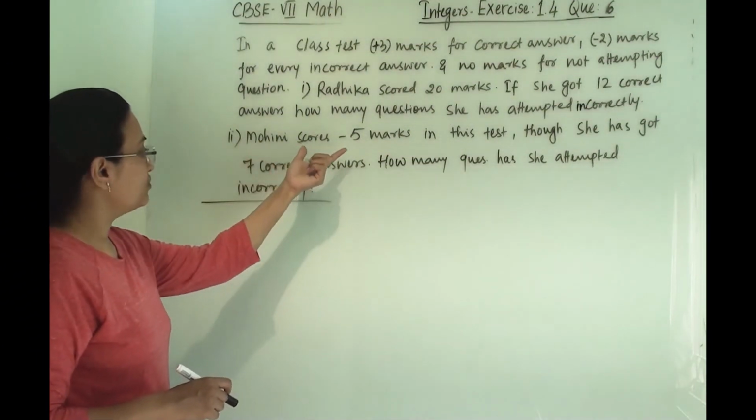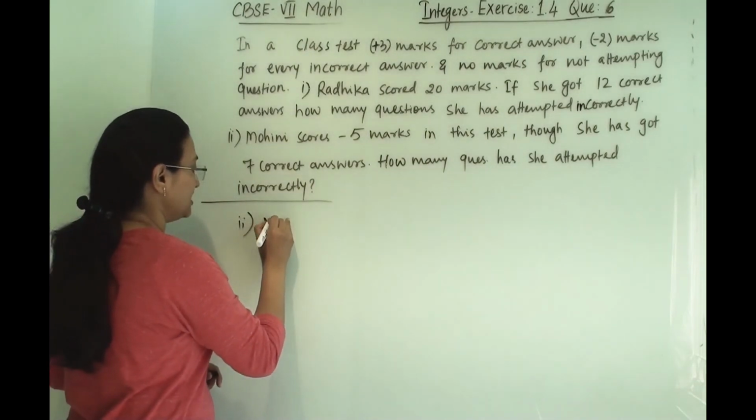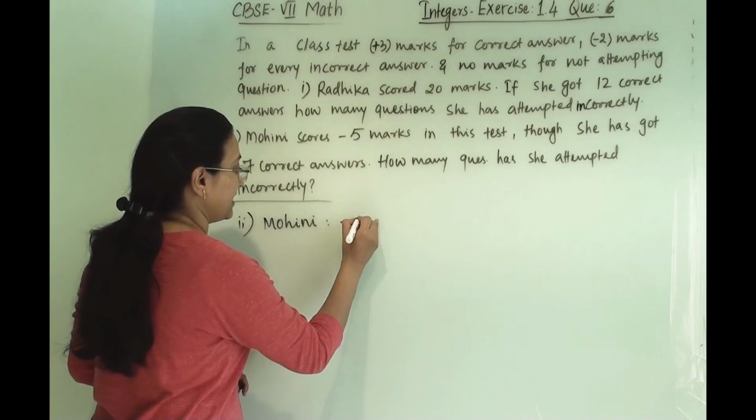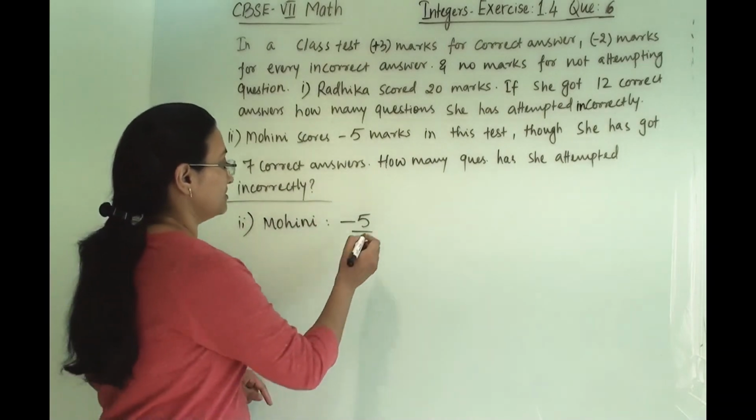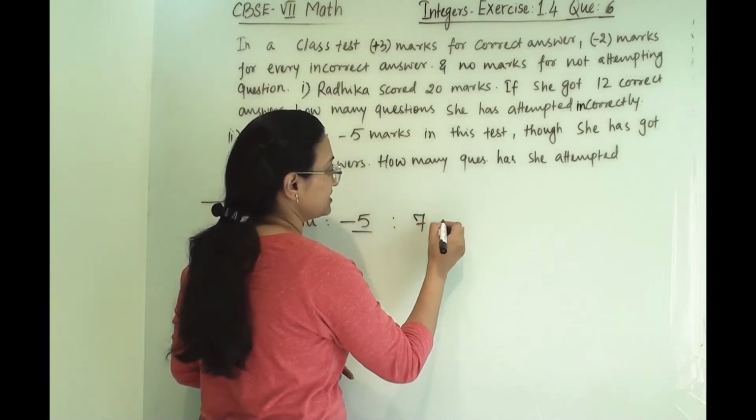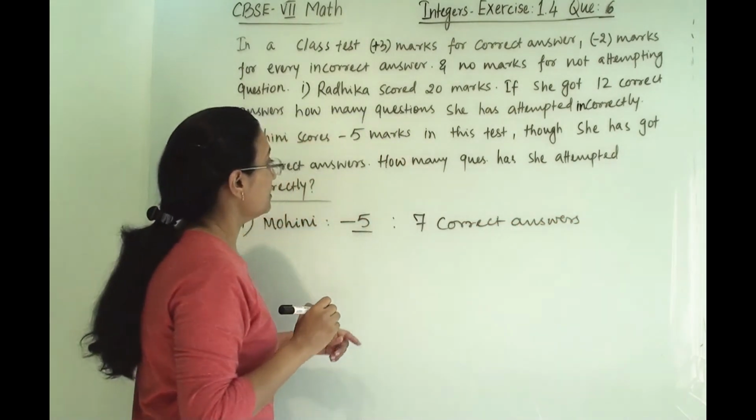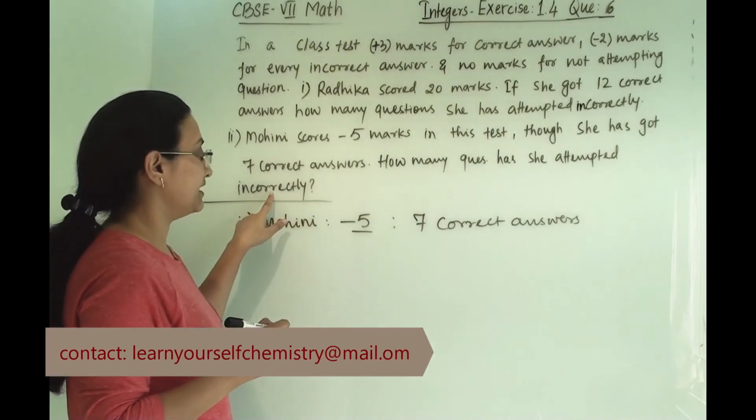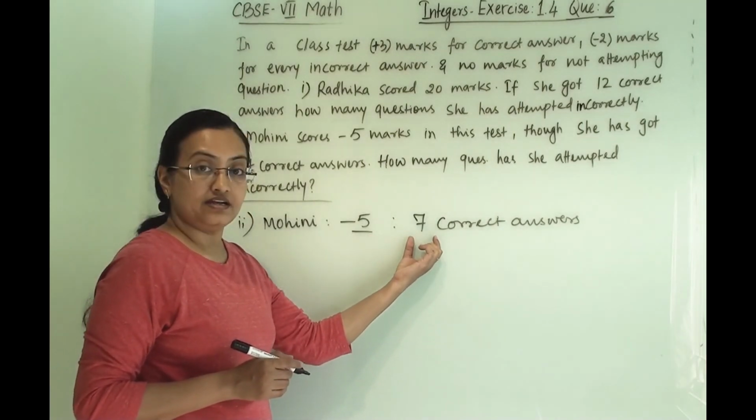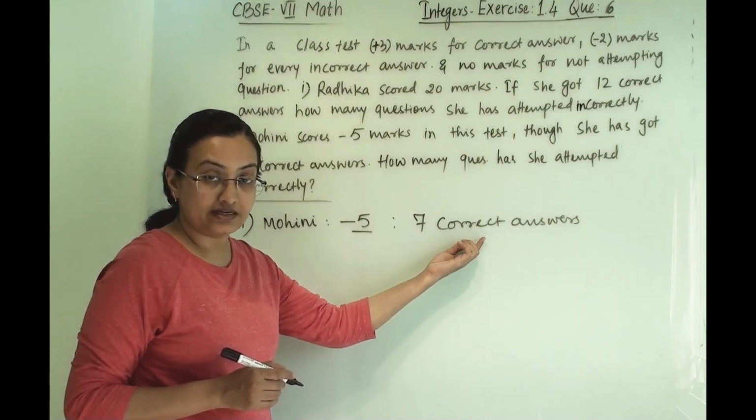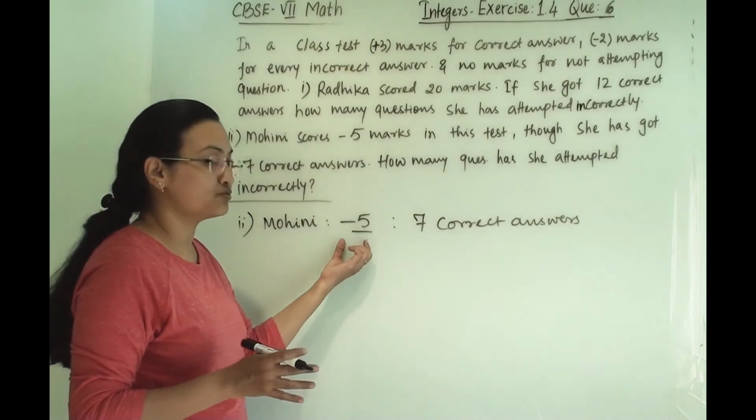Second, Mohini scores -5 marks in this test. So the total score of Mohini is -5. Though she has got 7 correct answers, how many questions has she attempted incorrectly? That means now here the score is negative and she has attempted 7 answers correctly. So maybe the incorrect answers are more, then only her score is negative.